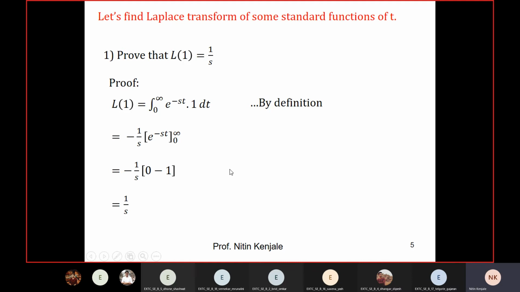On similar lines, one can find out the Laplace transform of all the constants. Say, what is the Laplace transform of 5? Can anyone tell me? What is the Laplace transform of 5?